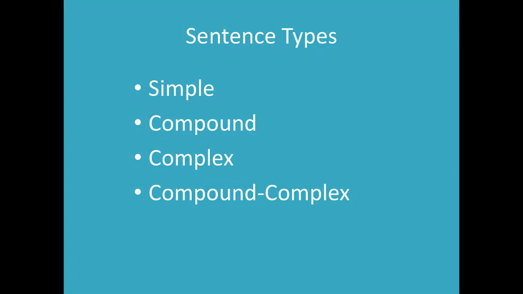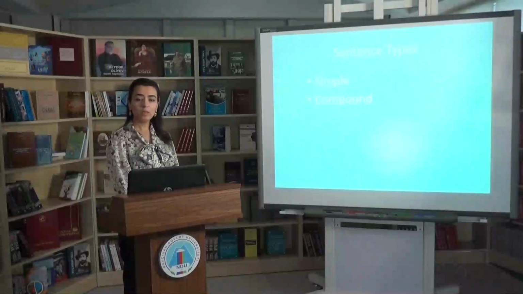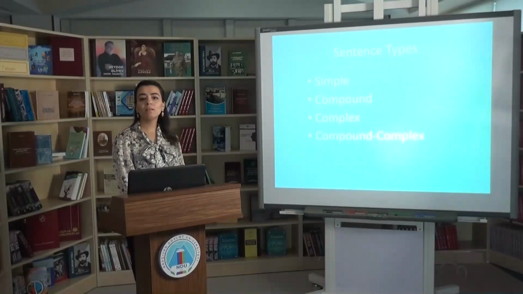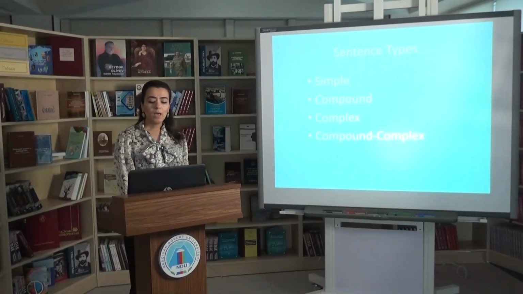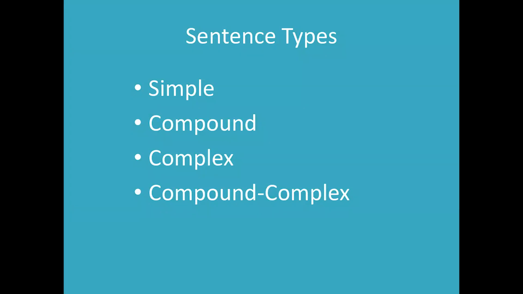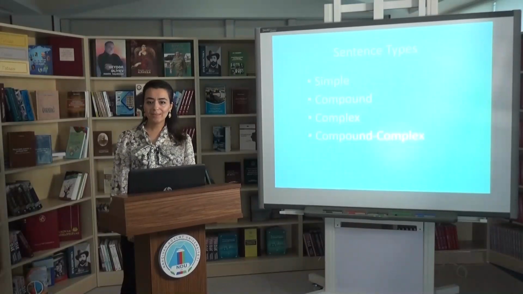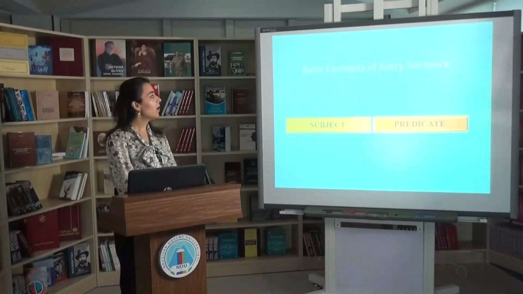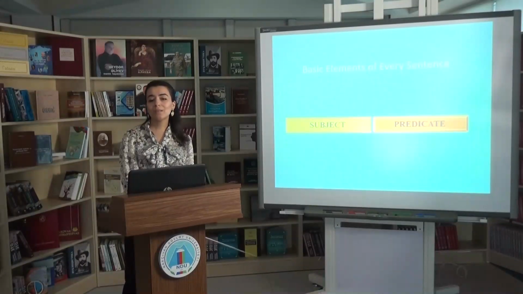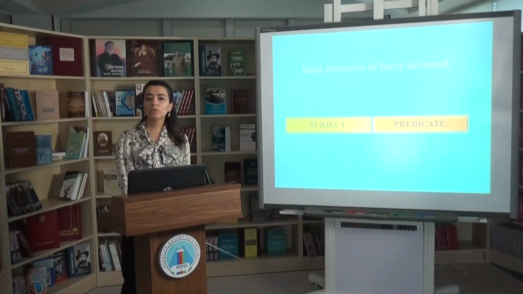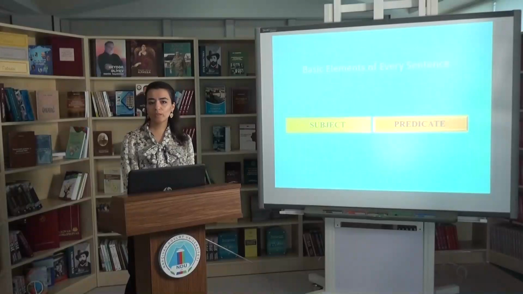The sentence types that I'm going to speak about are simple, the second one is compound, the third one is complex, and the last one is compound-complex. At this point I would like to mention that the basic elements of every sentence are subject and predicate, which play a very important role in differentiating the types of sentences.